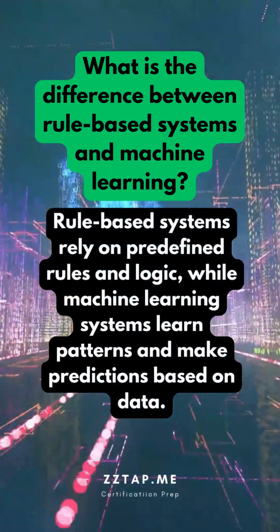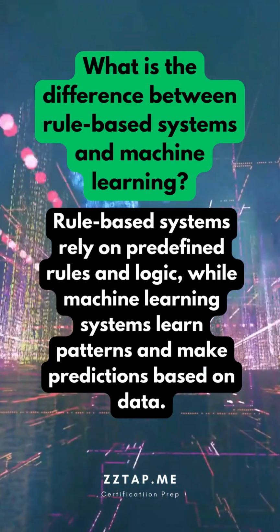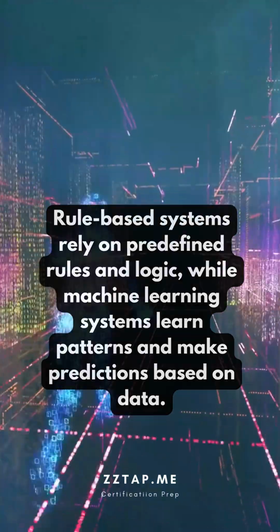What is the difference between rule-based systems and machine learning? Rule-based systems rely on predefined rules and logic, while machine learning systems learn patterns and make predictions based on data.